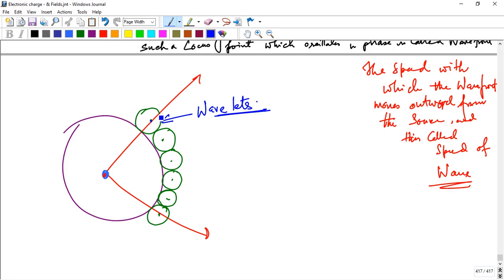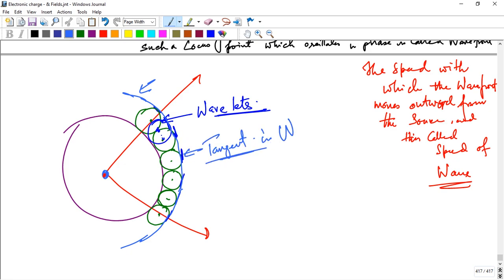And now if I draw a tangent at that point, there is a huge number of wavelets, suppose there is another wavelet, some imaginary point. If I draw a tangent here and join this tangent, okay, these are the tangents to the wavelets.